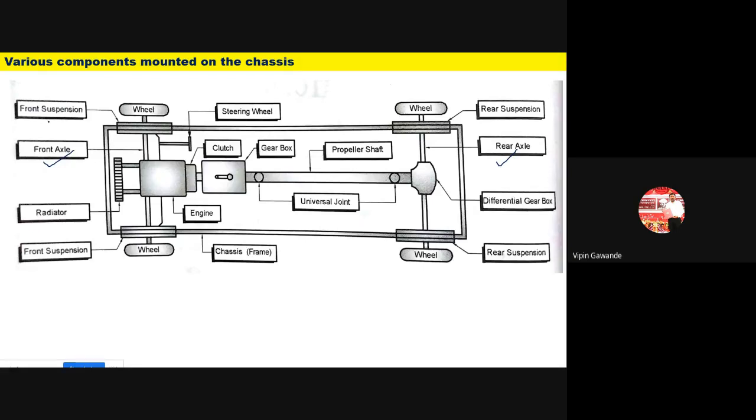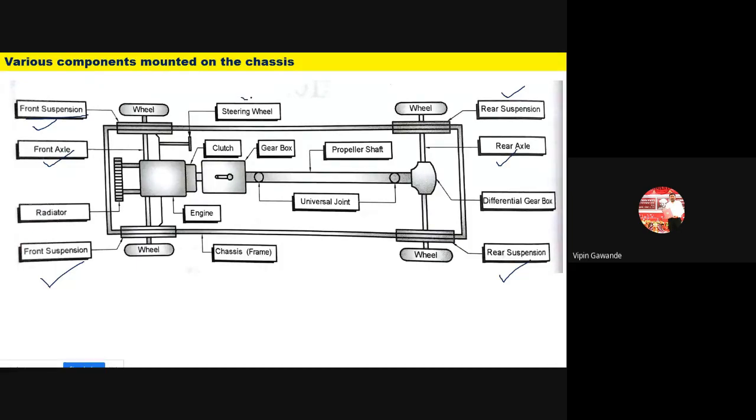Then we have the suspension system. The suspension system is mounted on the wheel and the axle. We have the front suspension system here, and another suspension system on the back. The main function of the suspension system is to absorb the shock during driving.